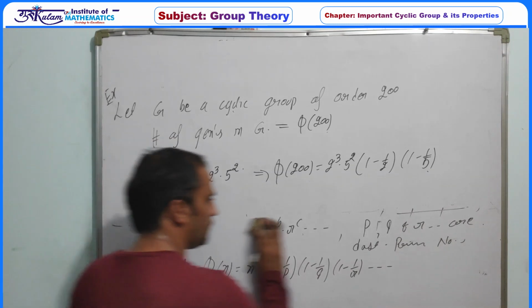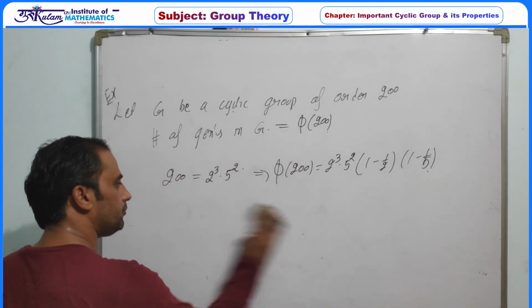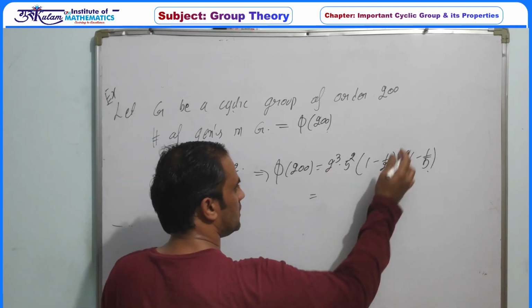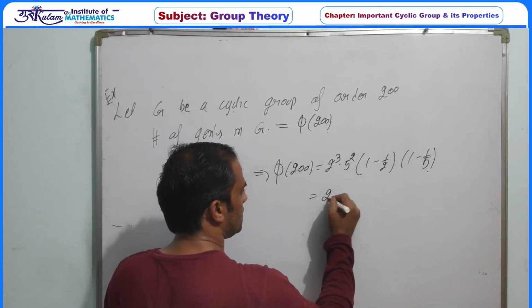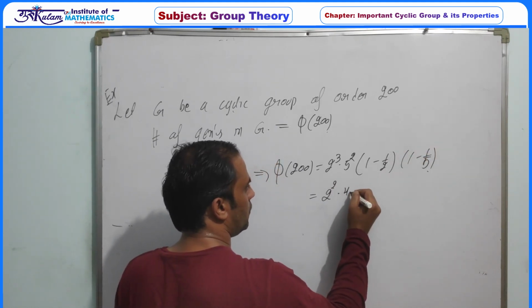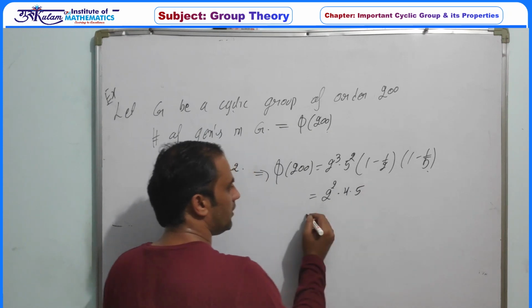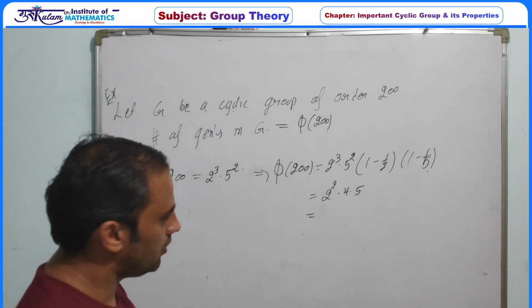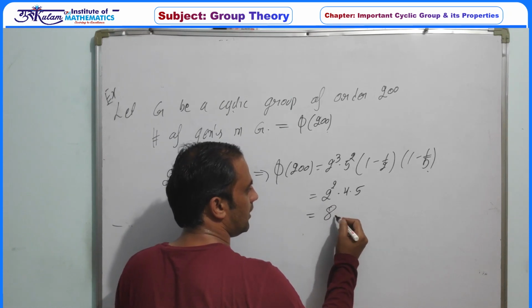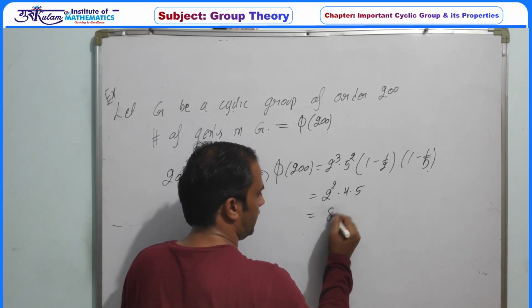If you simplify this one, we have 1 by 2, that is 2 square, and this is 4 by 5, so 4 into 5 times 4. That is, the total number of generators is 80.